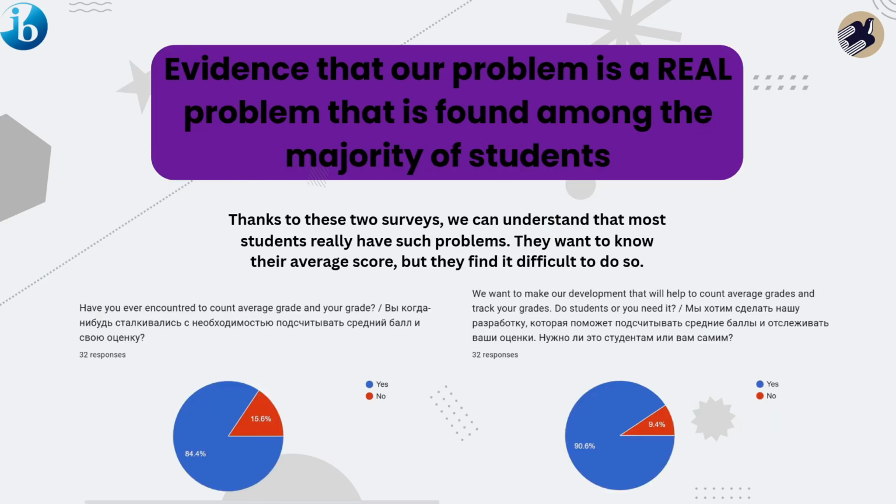Evidence that our problem is a real problem that is found among the majority of students. We used Google Forms to make voting and see the results. Thanks to these two surveys, we can understand that most students really have such problems. They want to know their average score, but they find it difficult to do so.